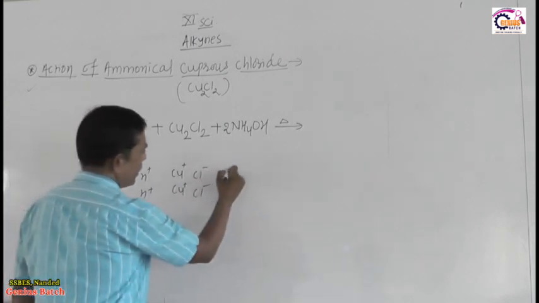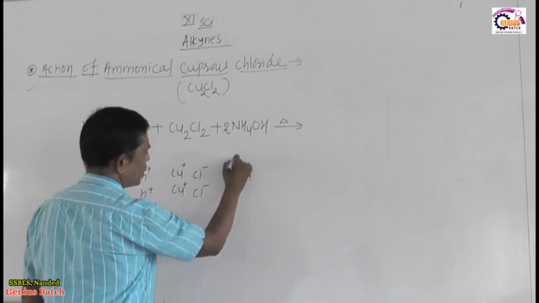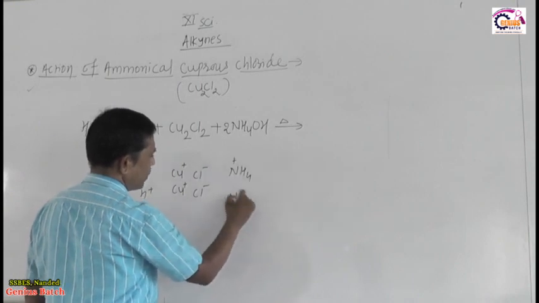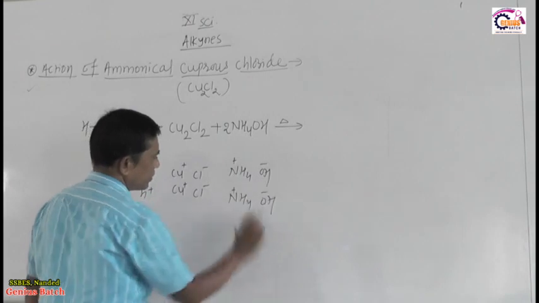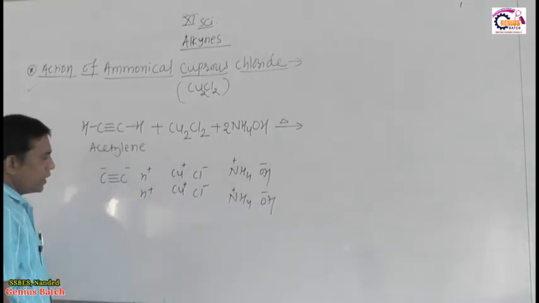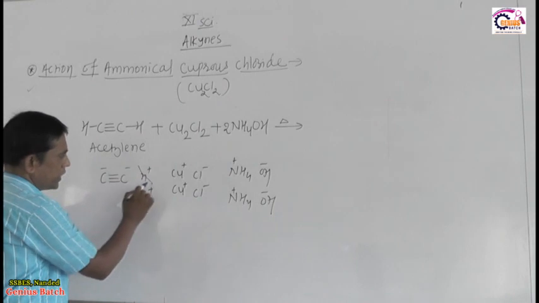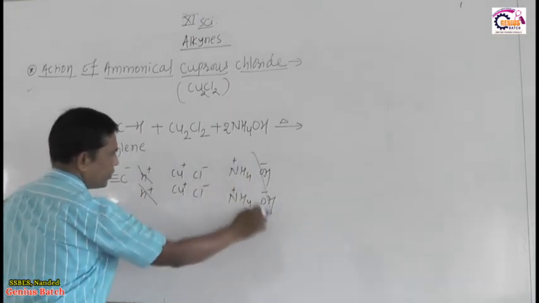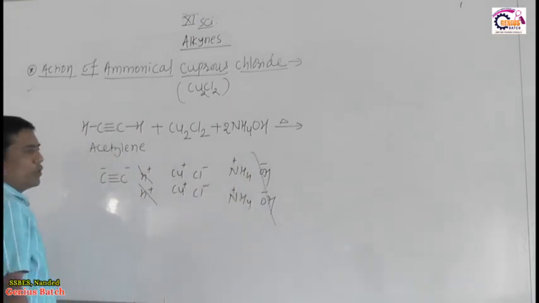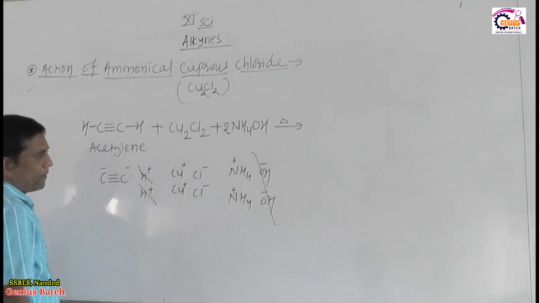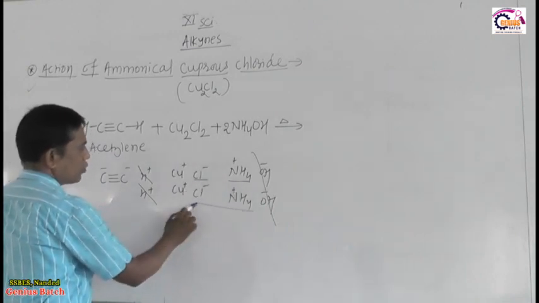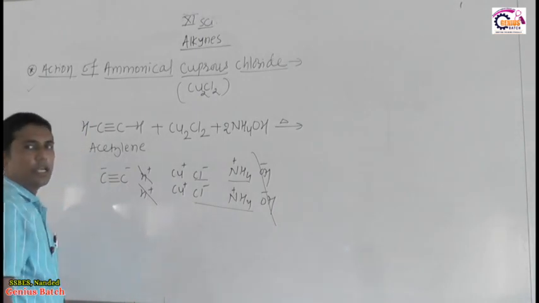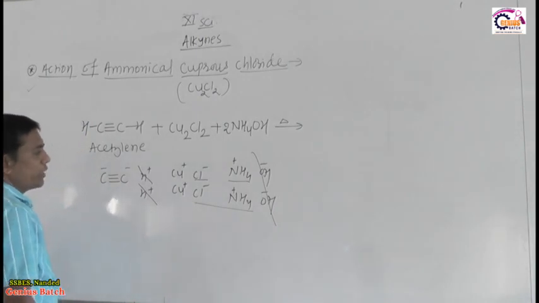Ammonium hydroxide breaks down into NH4 plus and OH minus, OH minus. Then this H plus goes with 2 OH minus to produce 2H2O, and NH4 plus with Cl minus gives NH4Cl, ammonium chloride.